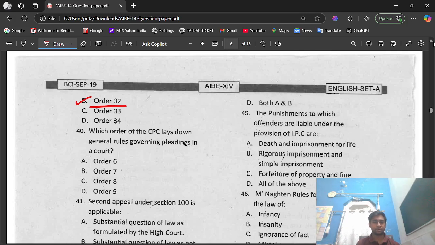Question number 40. Which order of CPC lays down general rules governing pleadings in a court? Options we have: option A, Order 6, Order 7, Order 8, Order 9. The right option is option A, that is Order 6. So Order 6 of the CPC lays down general rules governing pleadings in a court.